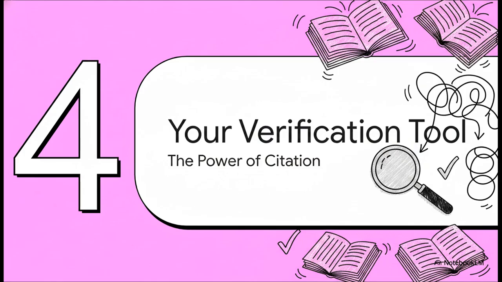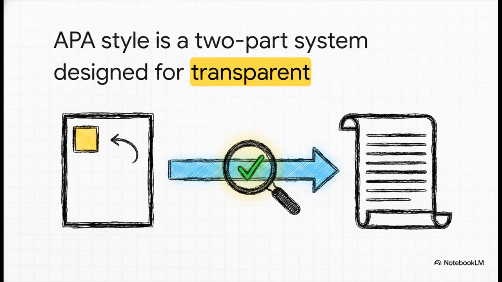Now, I know this might sound a little intimidating, but you actually already have an incredibly powerful verification tool ready to go. And it might be something you've always just thought of as a tedious formatting rule. That amazing tool is your citation style, like APA. Seriously, it's not just about getting the commas and italics right. The whole thing is a two-part system that was intentionally designed to create a transparent, verifiable trail from a claim in a paper all the way back to the original source.